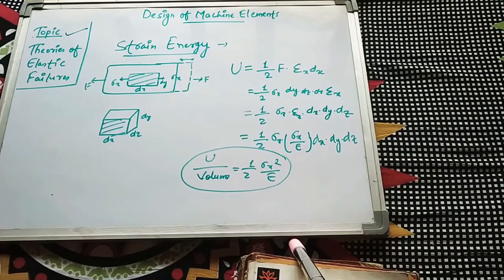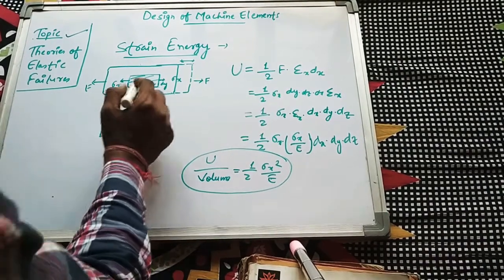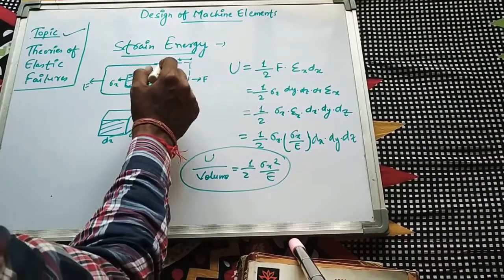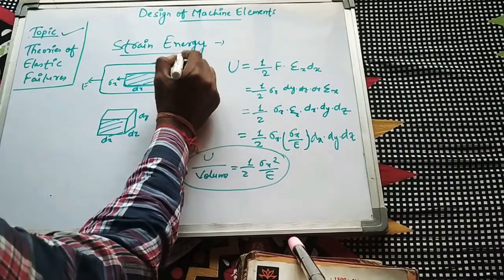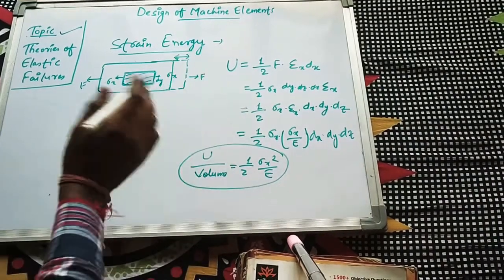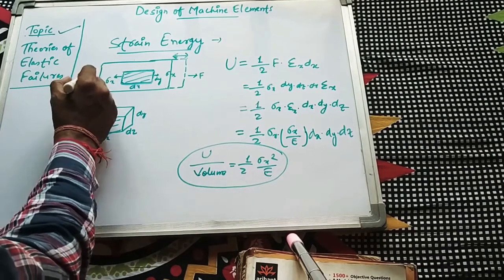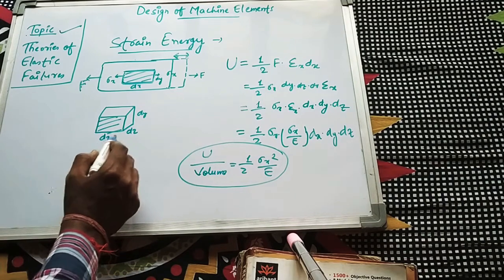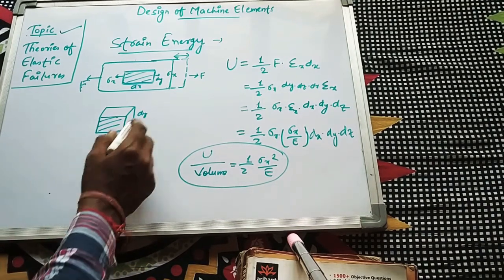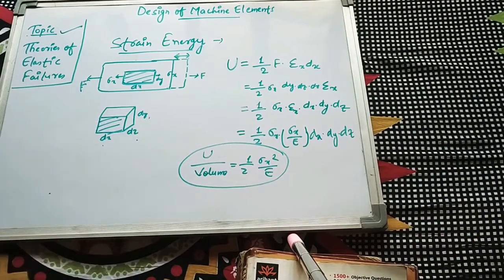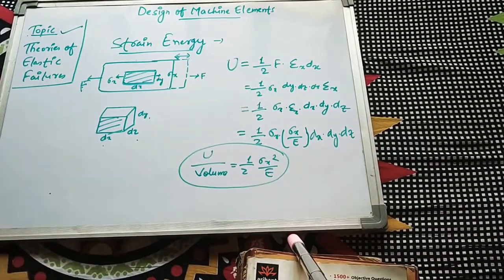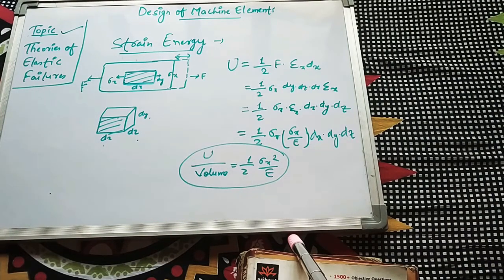Now, how to calculate this strain energy? Let us consider an object of length dx and height dy. This is the elongation after work is done on that object. This is the force F which is applied on both sides, and this force F is a tensile force. This is the 3D object where the three dimensions are given as dx, dy and dz. So the strain energy, that is U, can be given by the formula 1 by 2 into force F into epsilon x into dx. This is the main formula of strain energy.